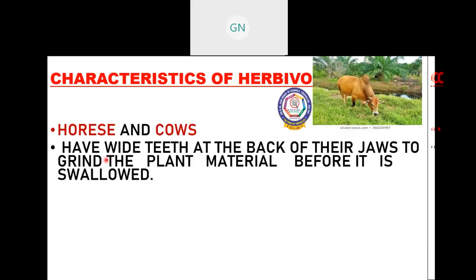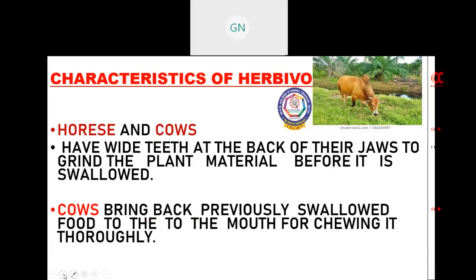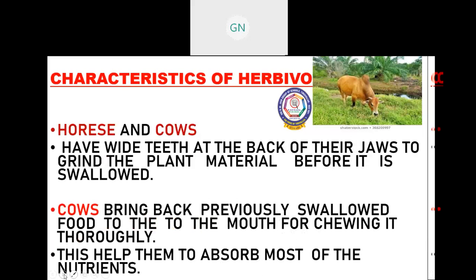It goes to the stomach and comes back from the stomach to the mouth for chewing. Cows bring previously swallowed food back to the mouth for chewing it thoroughly. By this process, it helps them absorb most of the nutrients.